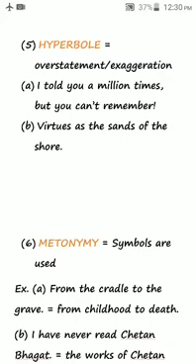Example B, virtues as the sands of the shore. Now here the virtues means good qualities of some person has been presented as the sands of the shore. Now sands means grains of the sand, so they are innumerable and we cannot count them. It means countless virtues are there. So this is exaggeration, it's an overstatement. One more thing you can note here is the virtues have been compared with sand grains using as. So this is example of simile as well. So you have known that in same expression more than one figure of speech can be used, so that's possible.